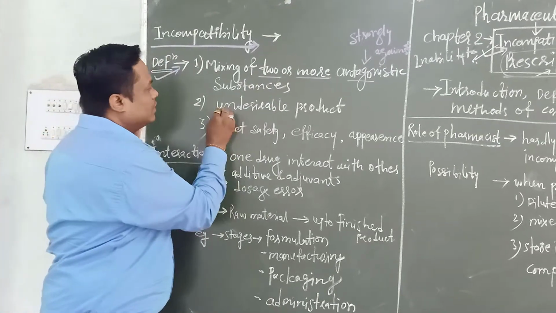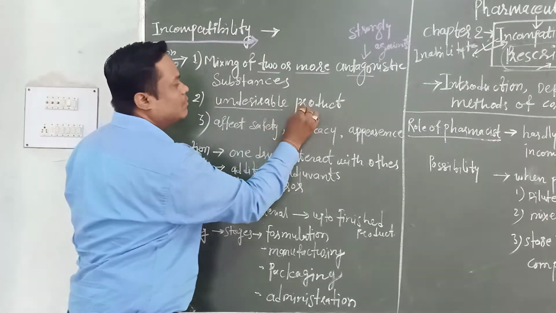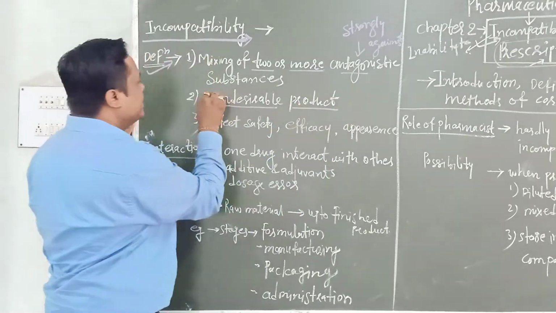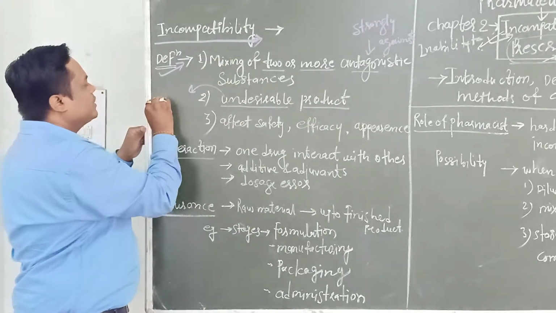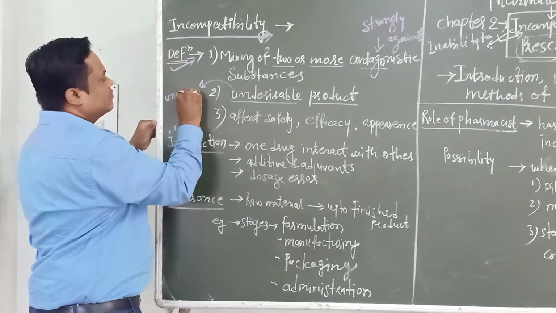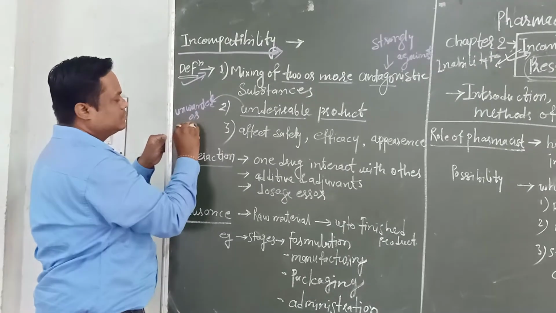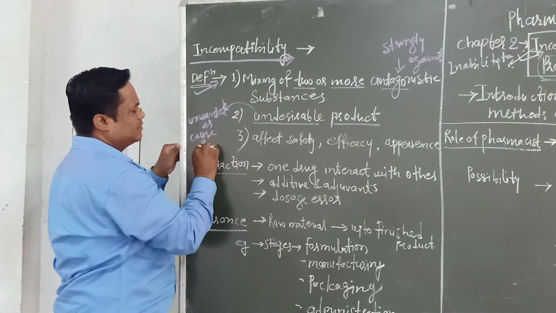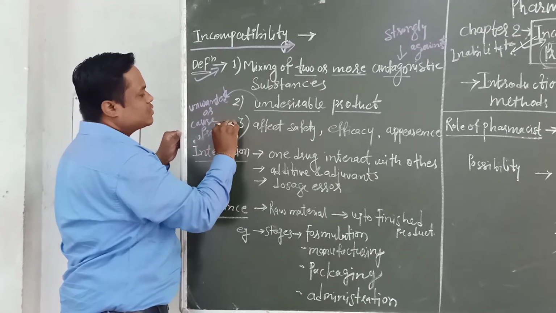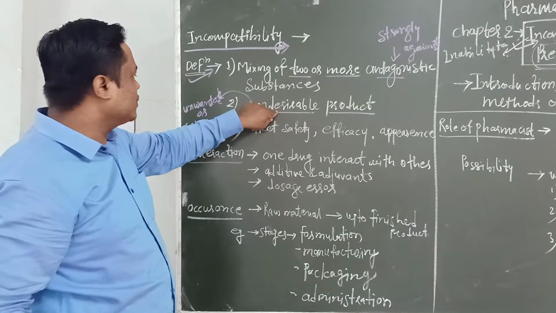Then the undesirable product is formed. Undesirable means unwanted in nature, or which causes problems. It is called an undesirable product.